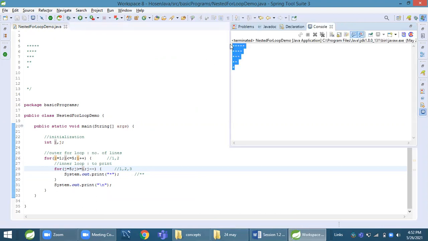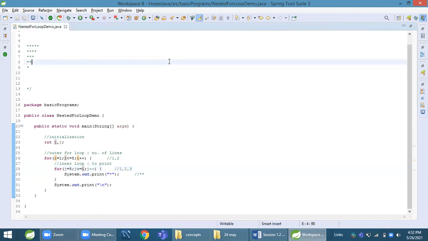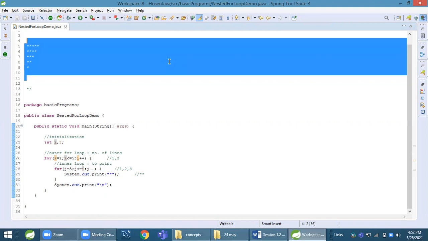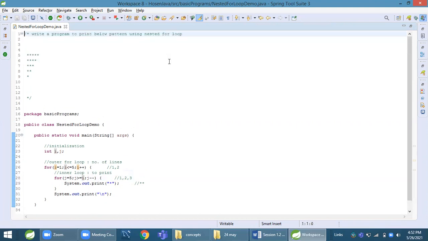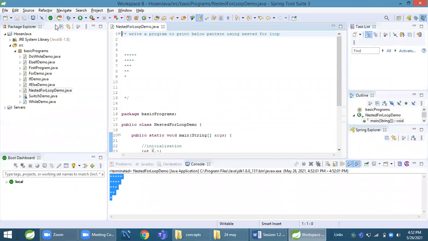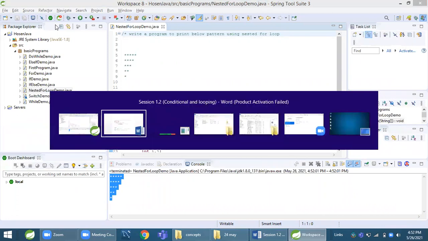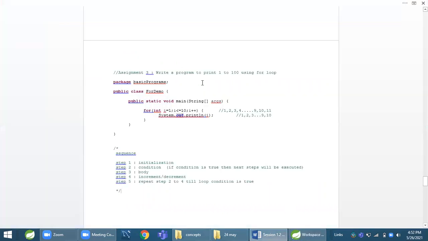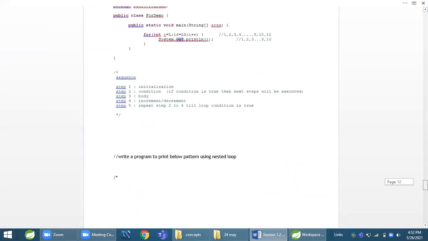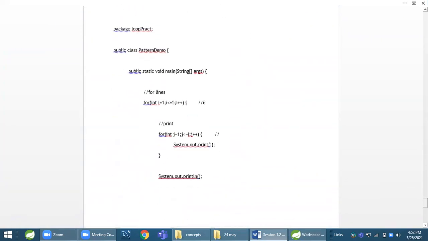This is a pattern. Also, you can try one more pattern. Okay, first you try this. If you do this, then you can take some additional ones. This is all about for loops. And we saw all the loops. Let us see the next part.